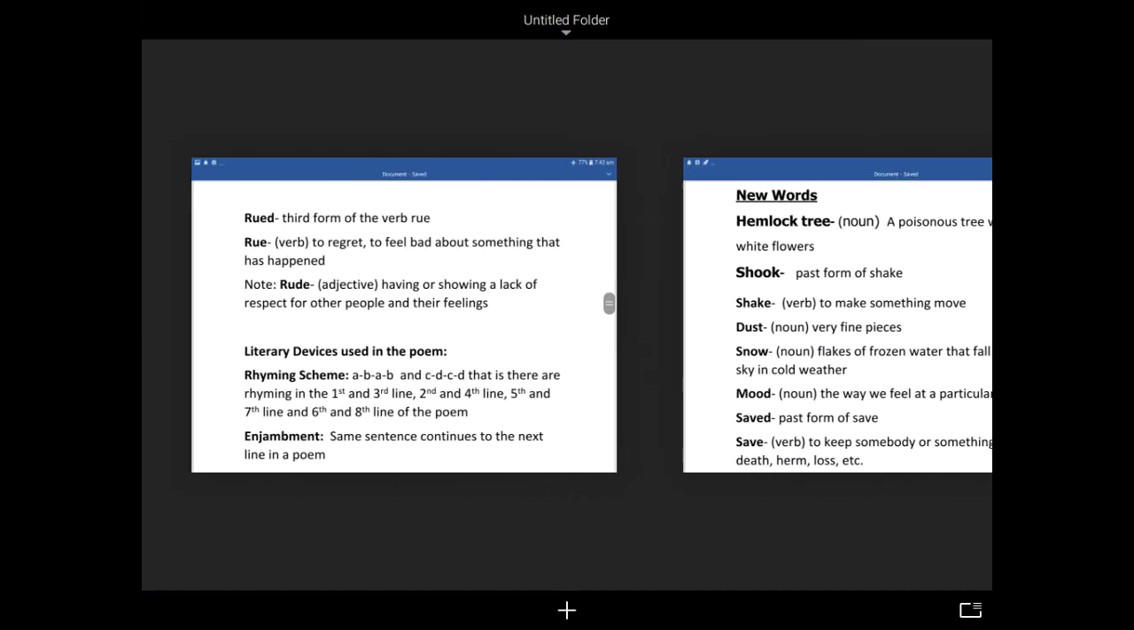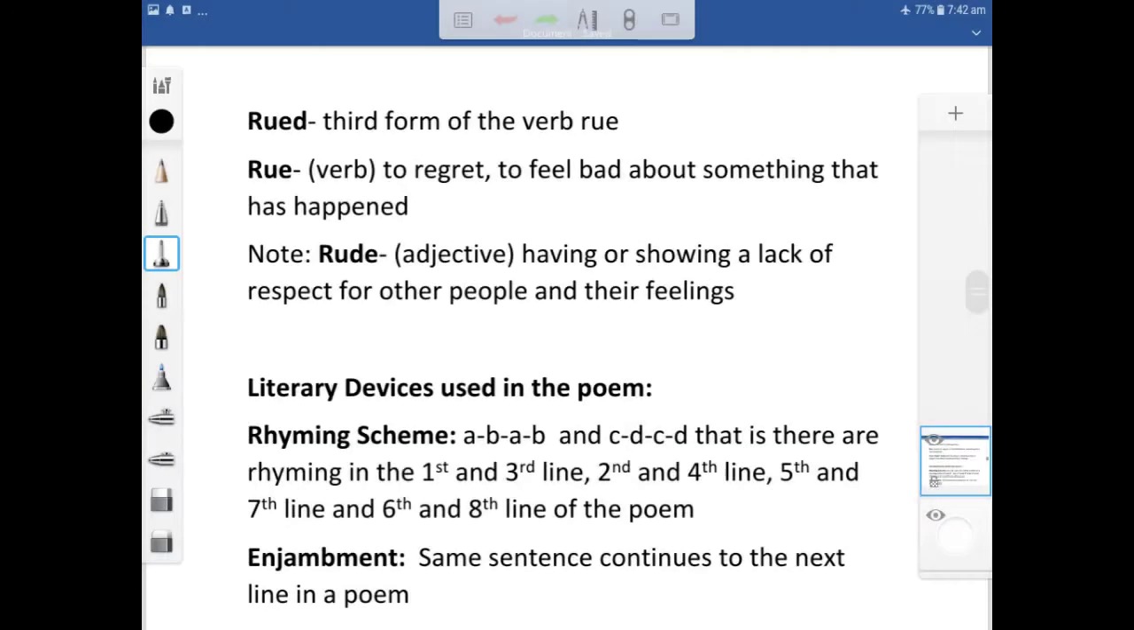Next we will talk about something which is known as enjambment. It's enjambment, and the M is silent. So enjambment means the same sentence continues to the next line in a poem.